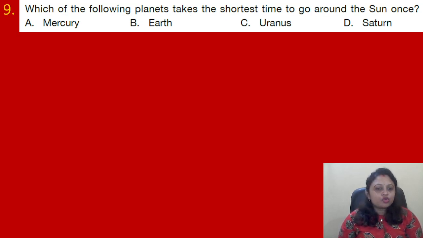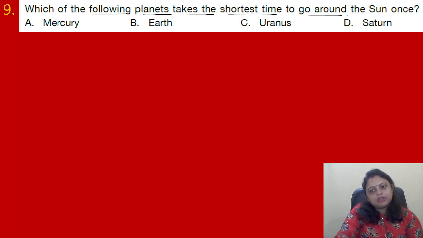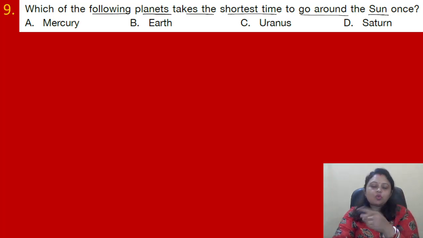Which of the following planets takes the shortest time to go around the sun once? Option A Mercury, B Earth, C. Uranus, D. Saturn. So here we have to find out which of the following planets takes the shortest time to go around the sun. Okay. So see, which will take the shortest time to go around the sun?